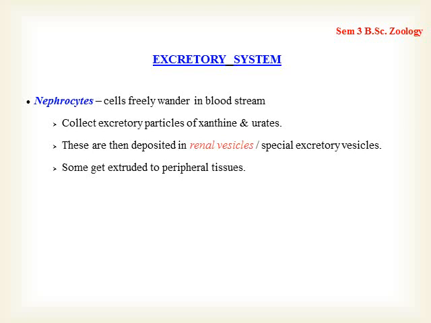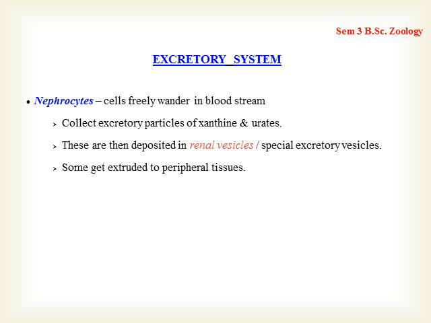And these excretory products are collected by nephrocytes, and then deposited in renal vesicles or special excretory vesicles. That is how these waste products are disposed of from the cells, and hence this kind of excretion is known as storage excretion.